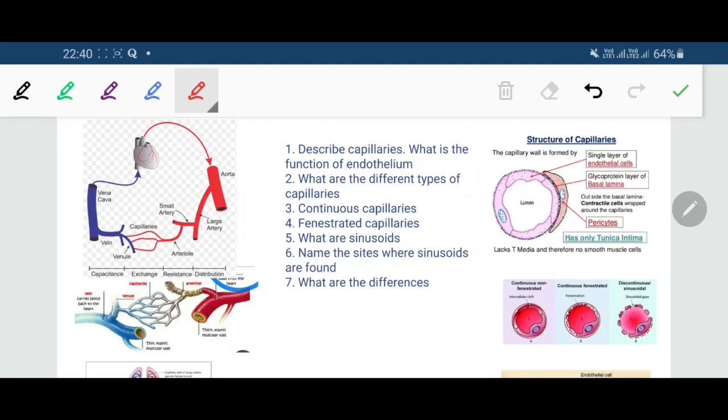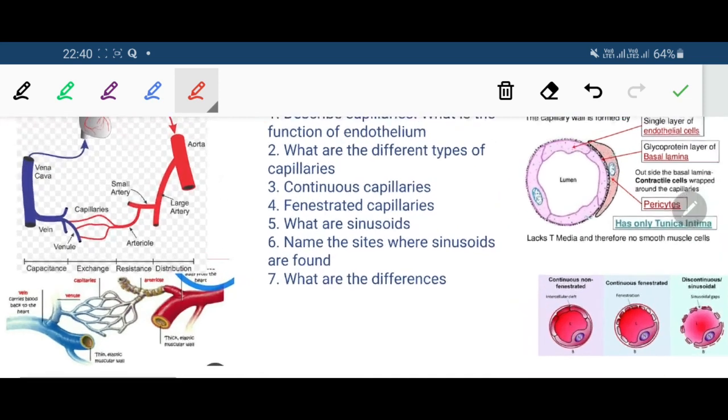Today we are going to discuss a number of important questions from the cardiovascular system. The first is, describe the capillaries and what is the function of endothelium. Now, before going into the answer directly, let us first define the cardiovascular system. What is the cardiovascular system?